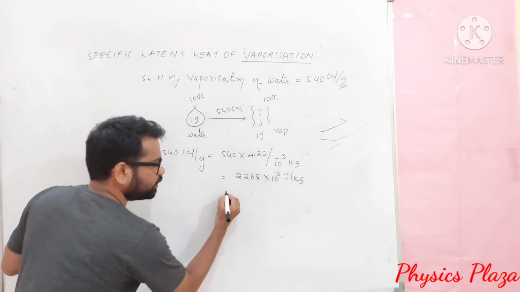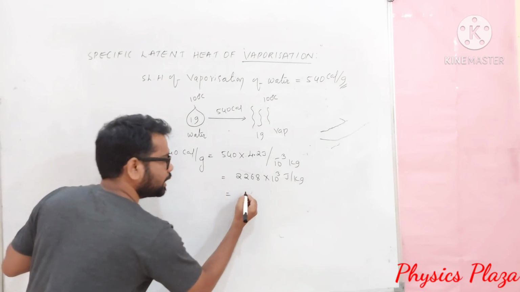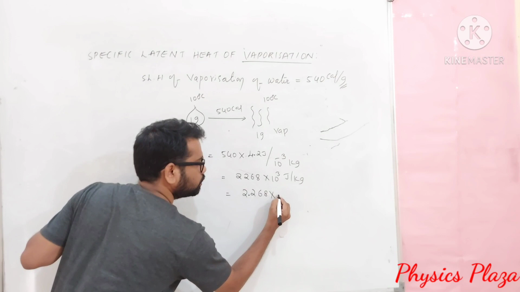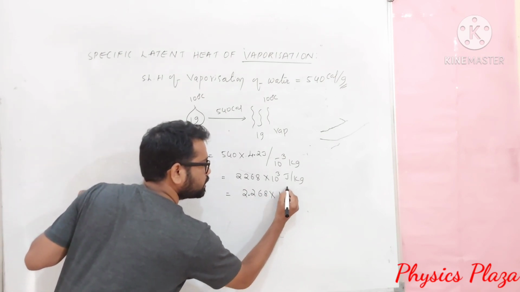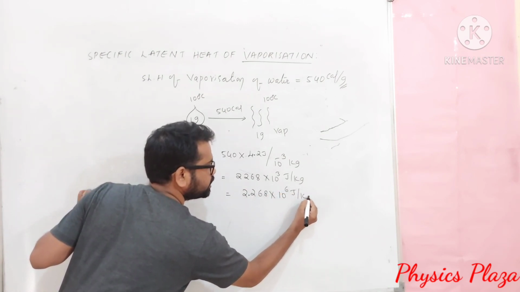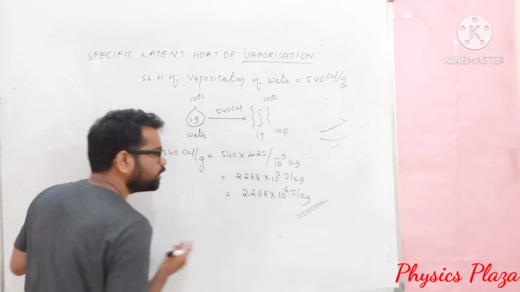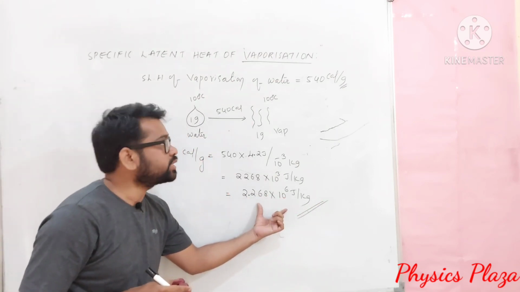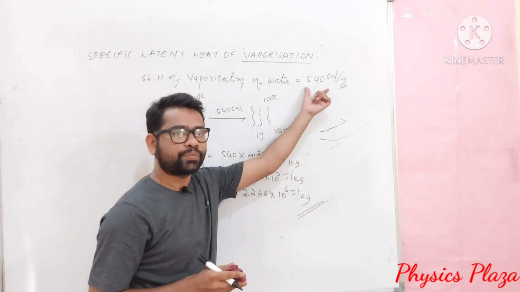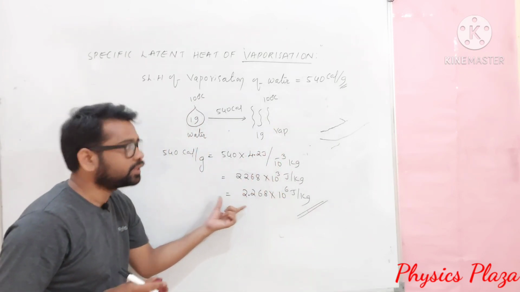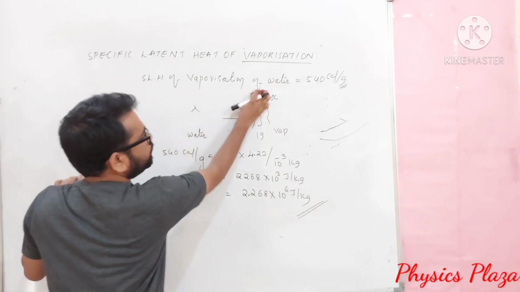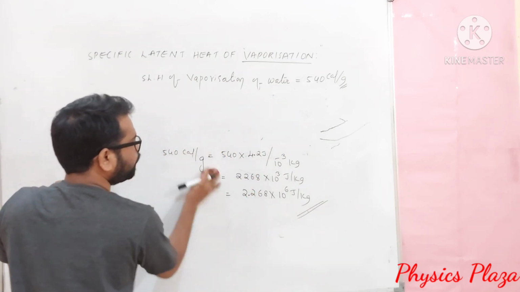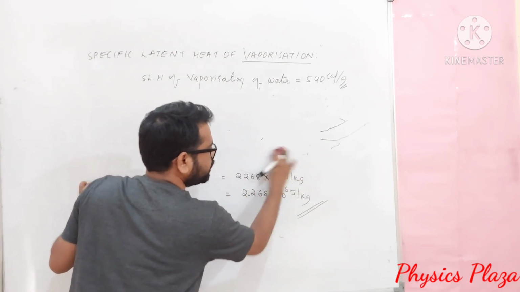So this we can write according to order of magnitude: 2.268 into 10 power 6 joule per kg. So children, this is the value of specific latent heat of vaporization of water in SI units. It is in CGS units above. So if a statement is given like this, the specific latent heat of vaporization of water is 2.268 into 10 power 6 joule per kg,